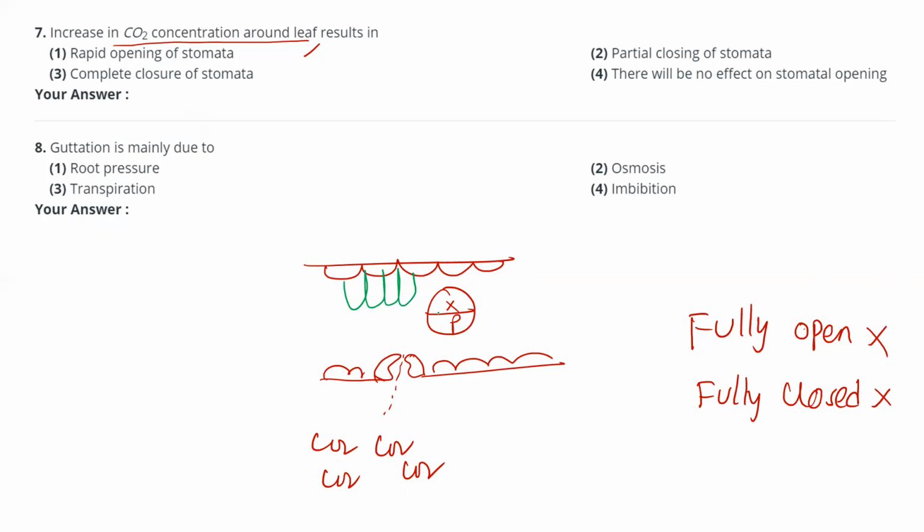For them oxygen is also required. So if all the CO2 comes in, the cells cannot function that easily. So fully it will not open, and fully it will not close. Fully closed means CO2 will be accumulated inside the leaf, and transpiration will not happen if it is in a fully closed condition.